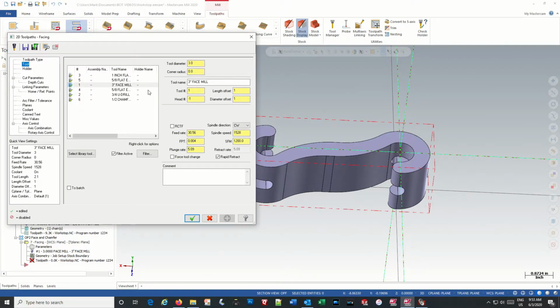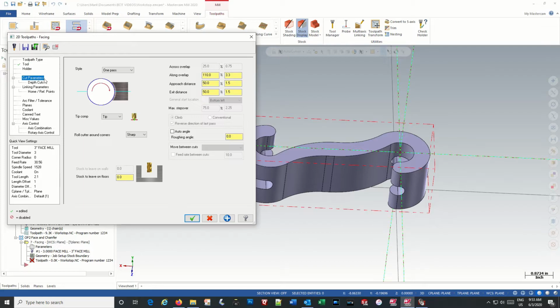Our face mill is still in there from our previous operation. Side 2. Cutting speed, still good. Cut parameters, 1 pass, that's good. We're not leaving any extra material. Up in these boxes you'll see settings that you can adjust for how much further the cutter needs to be, either before it approaches the part or after it leaves the part. Usually the defaults will work, but you can always adjust those as you need.